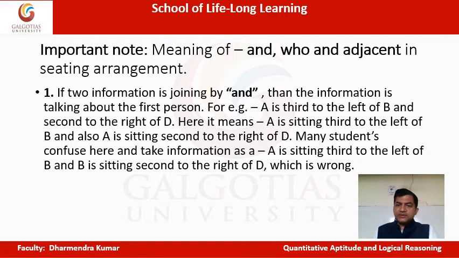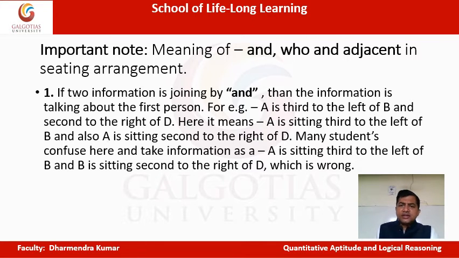In that case, the only thing you know is that either A is immediate left of B or B is immediate left of A. You cannot conclude who is left and who is right. The same holds if they are near to each other. All these considerations, all these possibilities, you will have to keep in mind. If you don't, then you will commit a mistake.